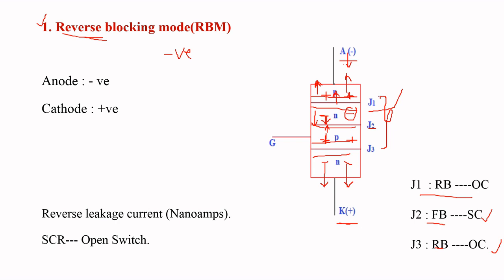Due to the open circuit of junction J1 and junction J3, there is no possibility of current moving from cathode to anode. But there is a possibility of a small reverse leakage current, of the order of nanoamperes, which moves from cathode to anode. In this case, SCR acts as an open switch. That is the first operating mode, the reverse blocking mode.